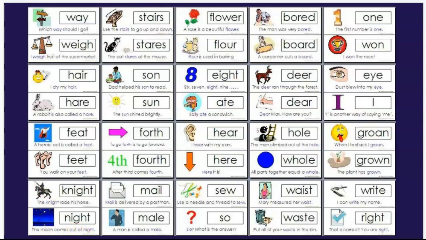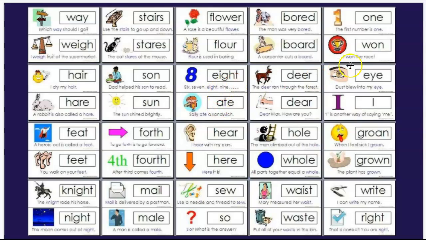Here are a bunch of different examples. So way, like which way should I go, and weigh, like I weigh the fruit at the supermarket. Both of those sound the same. They have a different spelling and a different meaning. You have the word eight, like 6, 7, 8, 9, and you have ate, Sally ate a sandwich.